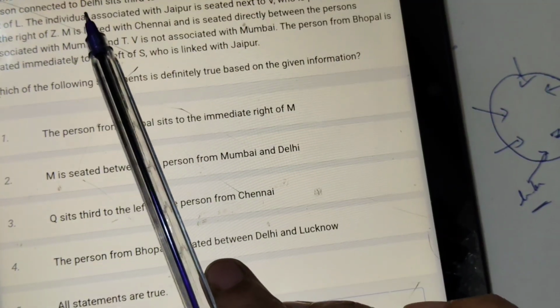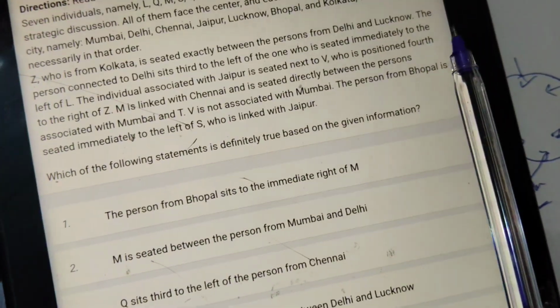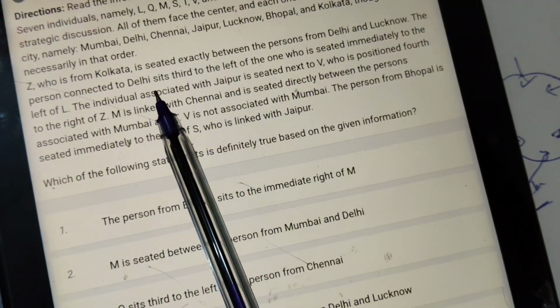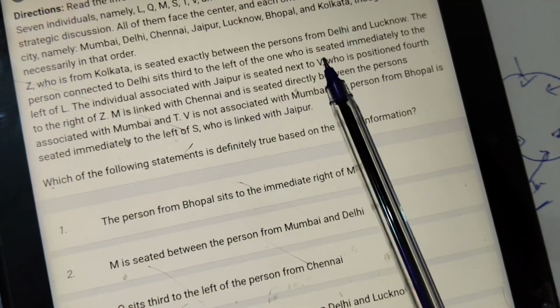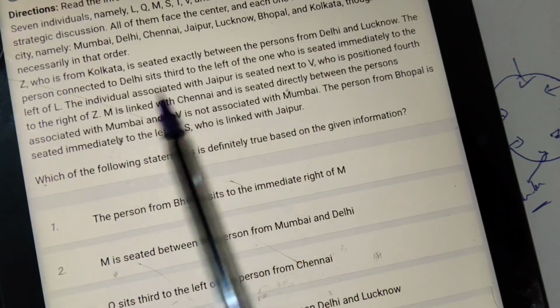The person connected to Delhi sits third to the left of the one who is seated immediately to the left of L. So what they have said is Delhi ante ikkada.